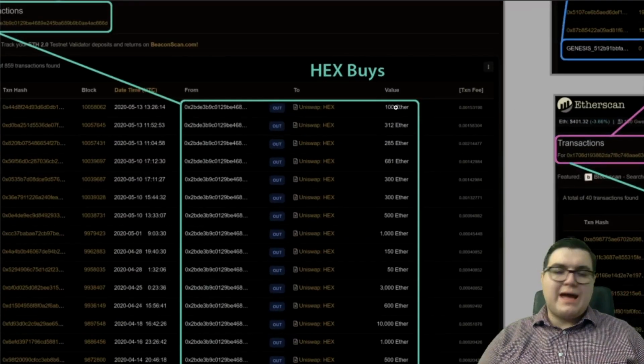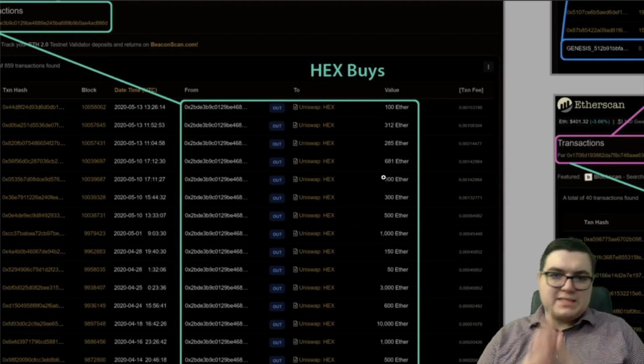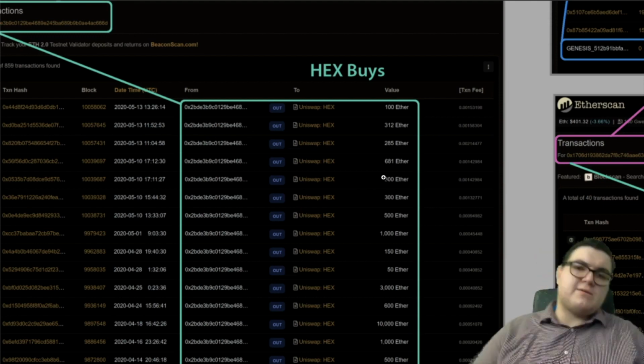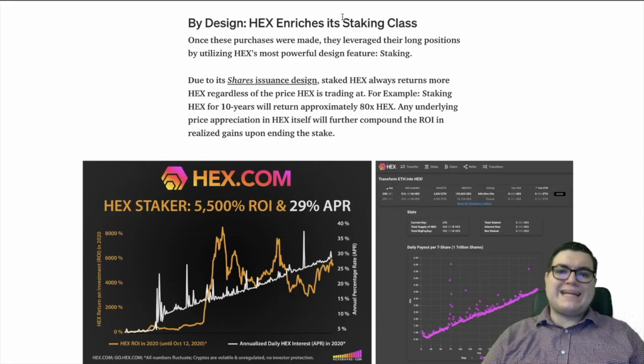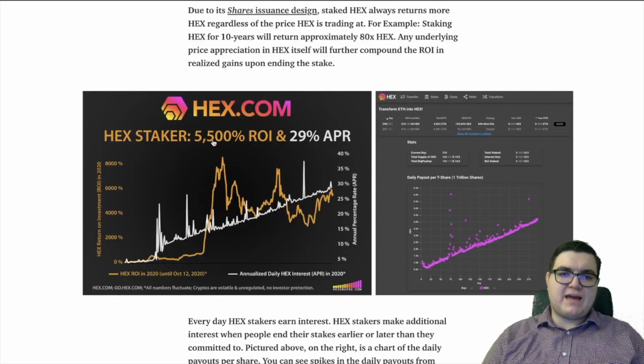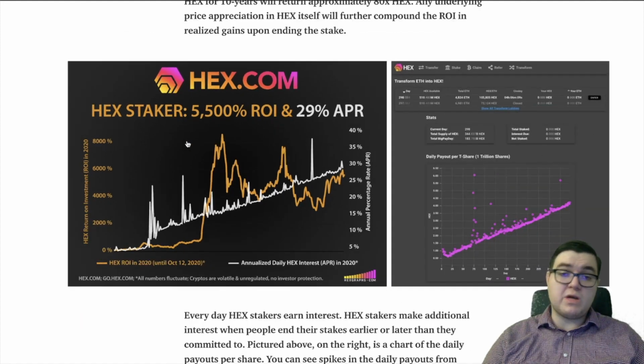There we go. And now it's no more 0.00000 value. It's huge amounts. 681 value, 312, 100, 1,000, 10,000, 3,000. It's all split up, right? By design, Hex enriches its staking class. Hex Staker 5,500% ROI and a 29% APR. So these whales are onto something here.